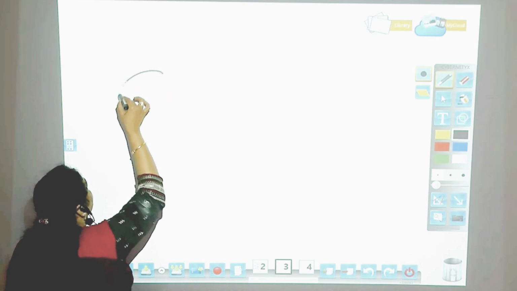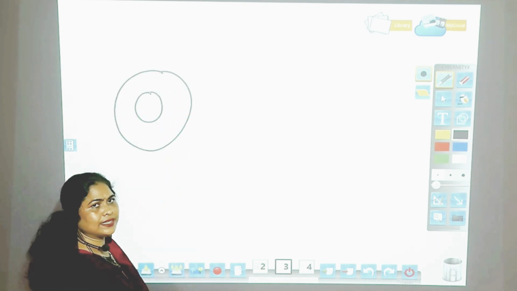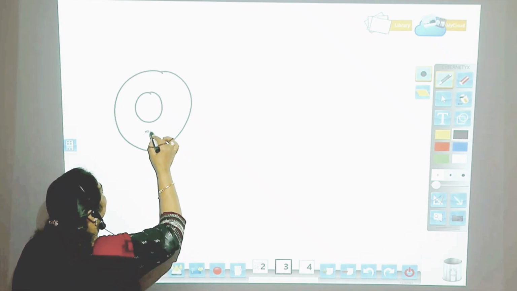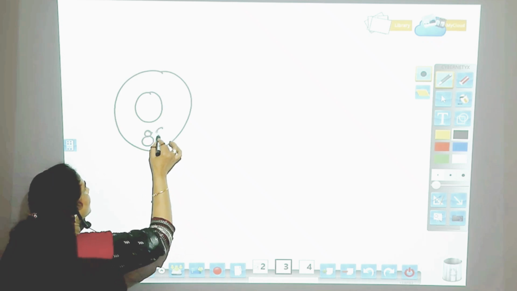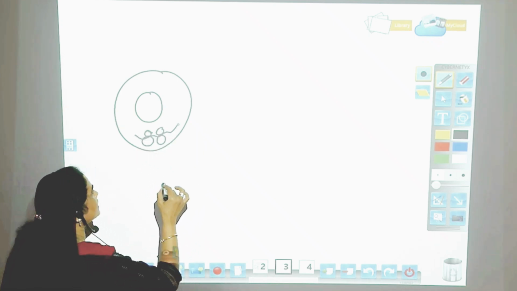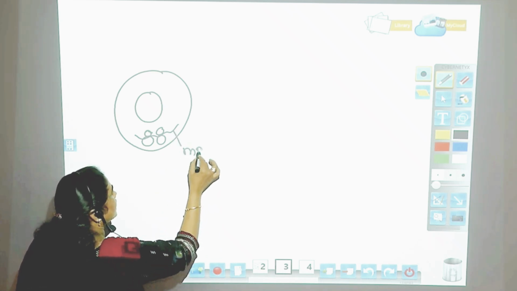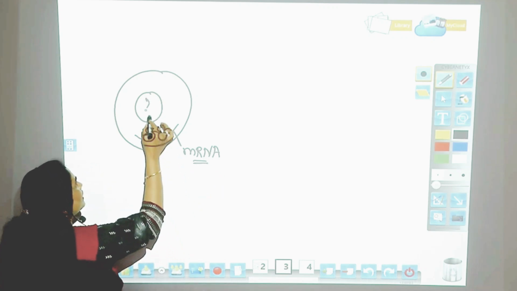Now, when you say the cell, where is this protein synthesis carried out? It is carried out in the cytoplasm. In the cytoplasm, there are ribosomes, and this is the messenger RNA. Messenger RNA brings the information from the DNA.